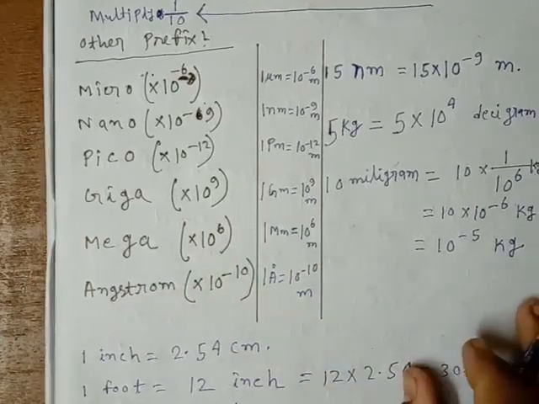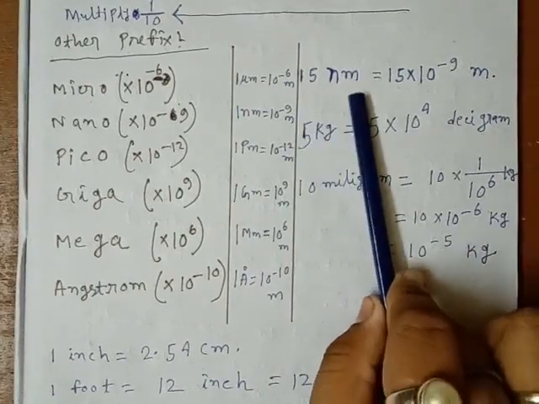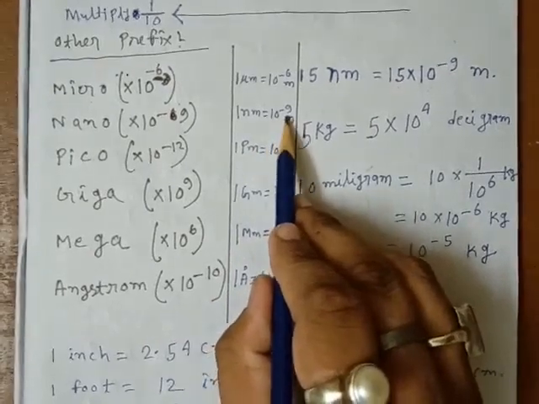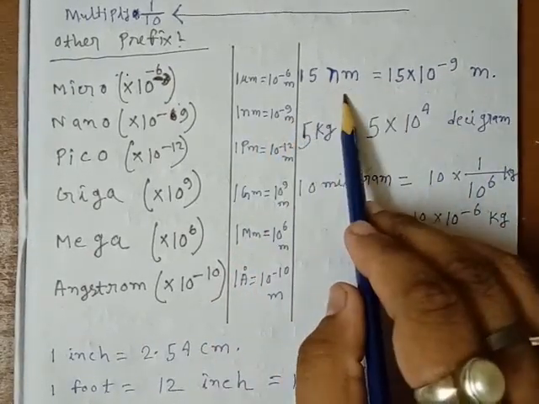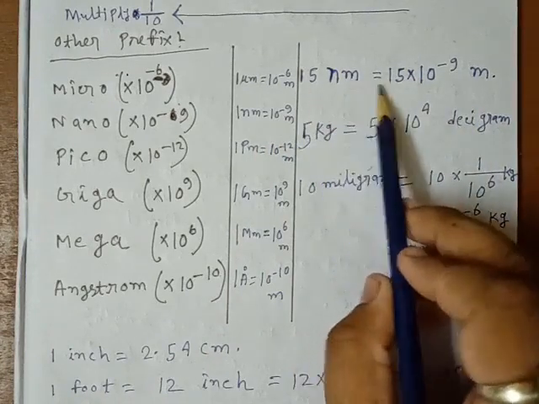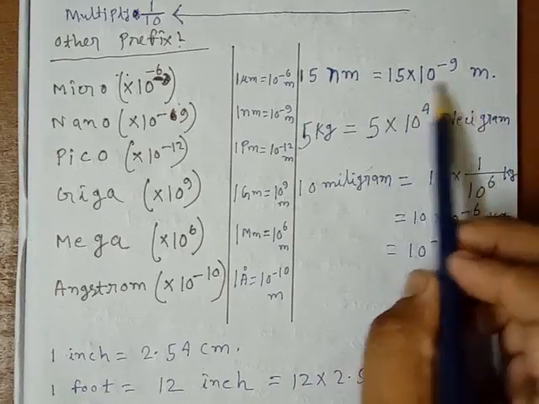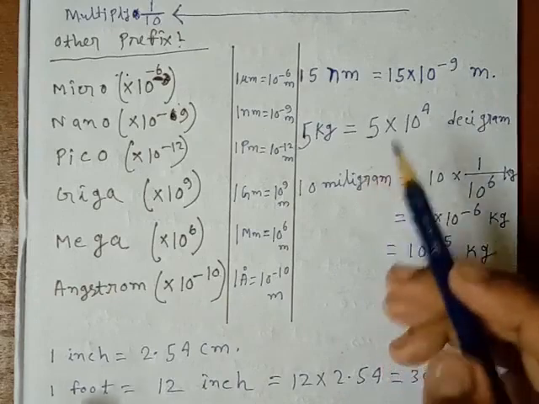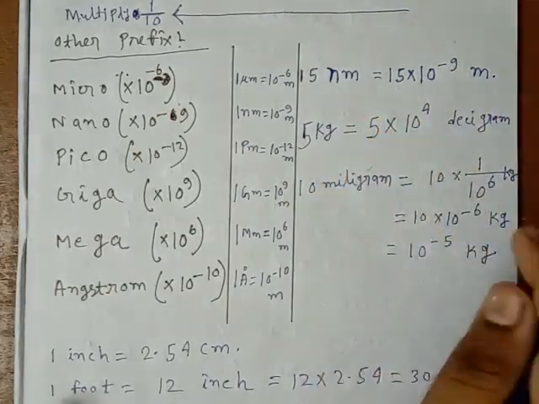Okay, now suppose you have to convert 15 nanometer into meter. So here 1 nanometer equals 10 to the power minus 9 meter. So you have to just multiply this value by 10 to the power minus 9. So 15 nanometer equals 15 into 10 to the power minus 9 meter. Now if you convert it into meter, then you can convert it into any unit, kilometer, decameter, decimeter, in another unit.